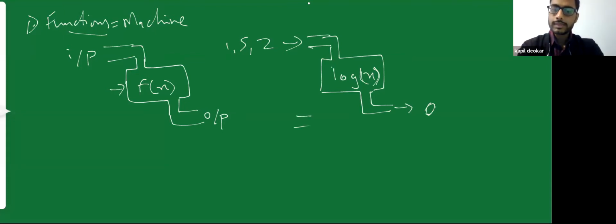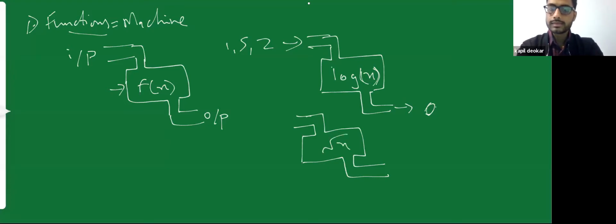Or there can be some other machine. Suppose this machine is a square root machine, or these functions are square root functions. So what will happen if I put in 4? This machine will take the square root of 4, and what is the square root of 4? 2. If I put in 16, the machine will do the square root of 16, and I'll get the output as 4.